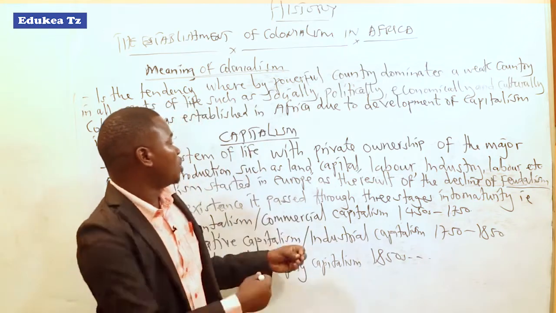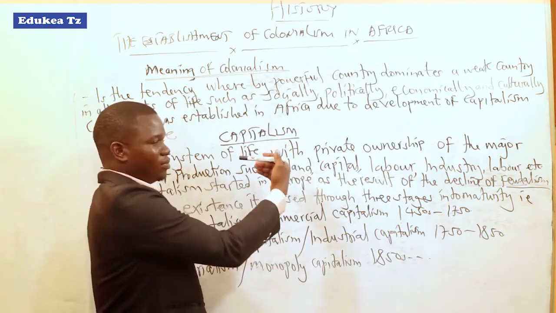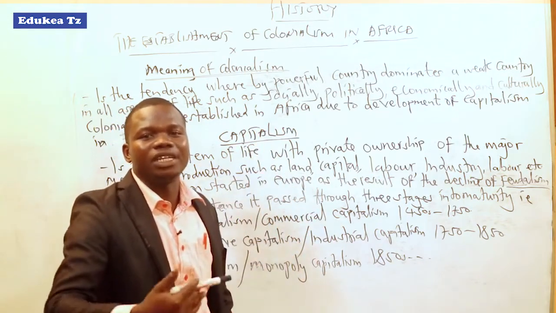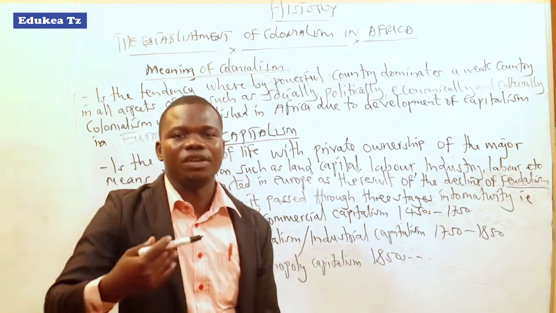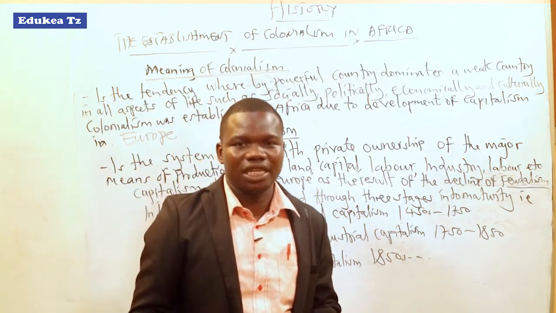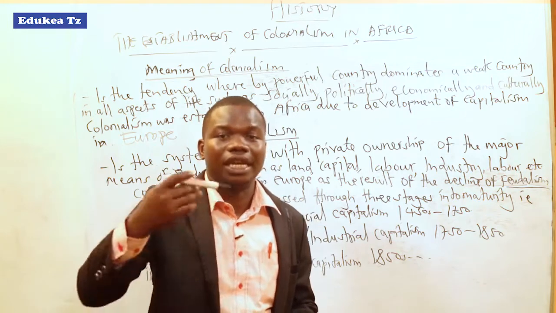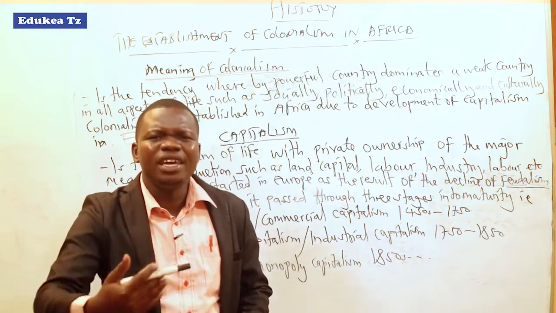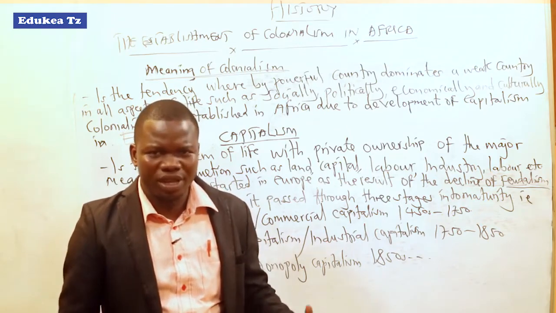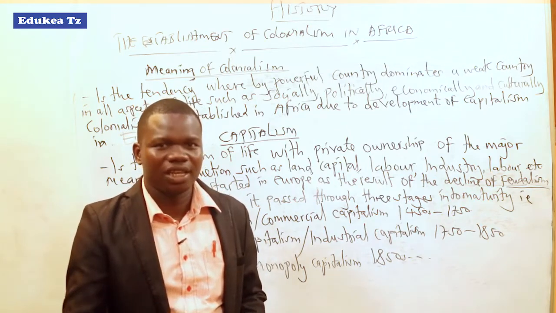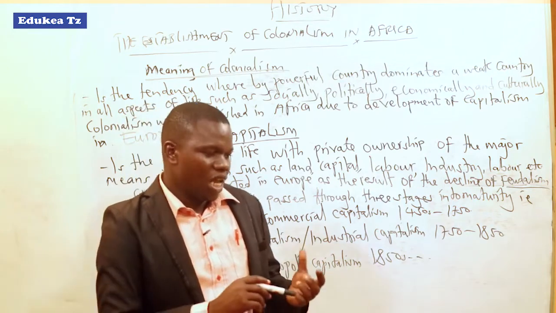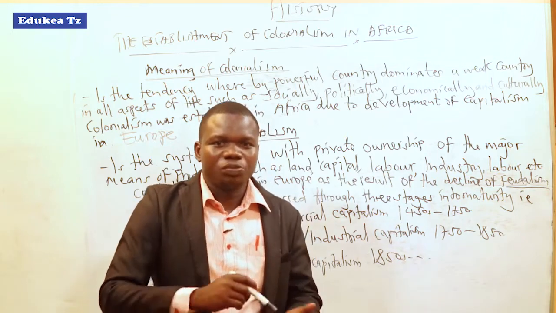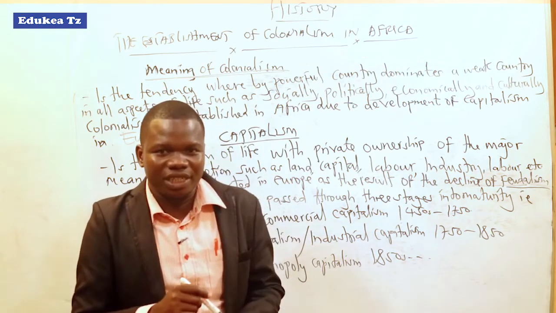The development of this new system, capitalism, led them to the problem of capitalist or industrial demands, particularly in the second stage of capitalism, the industrial revolution. Because of the industrial revolution, they faced problems of industrial demands, such as raw materials, markets, areas for investment, cheap labor, and areas for settlement.